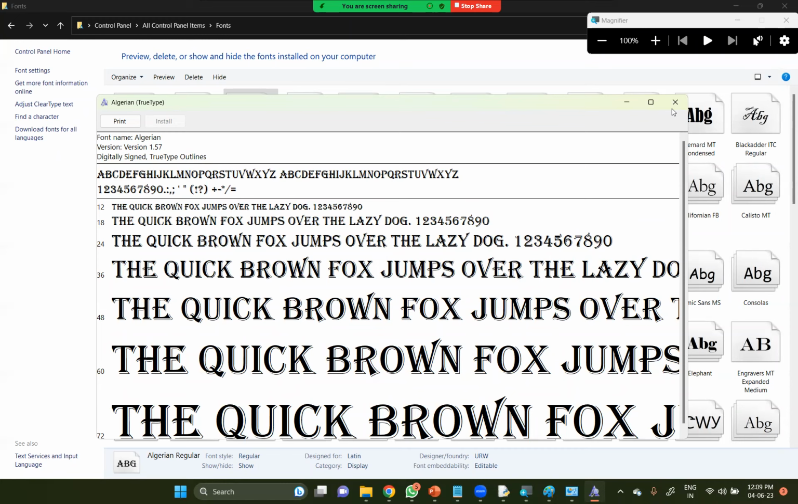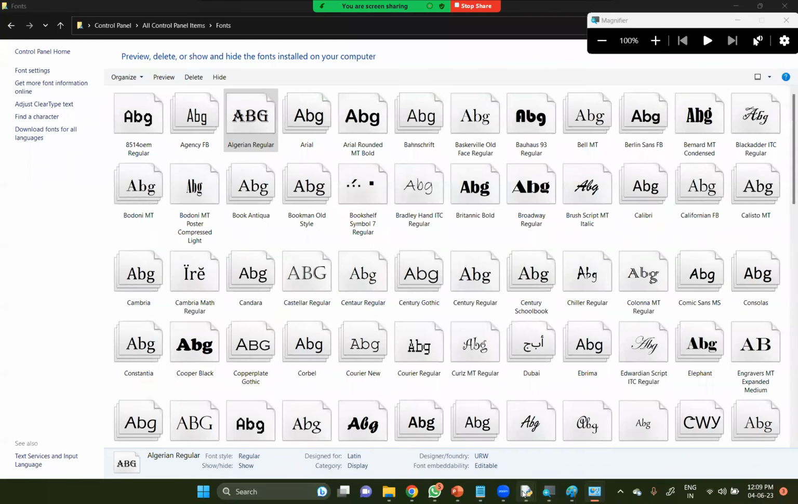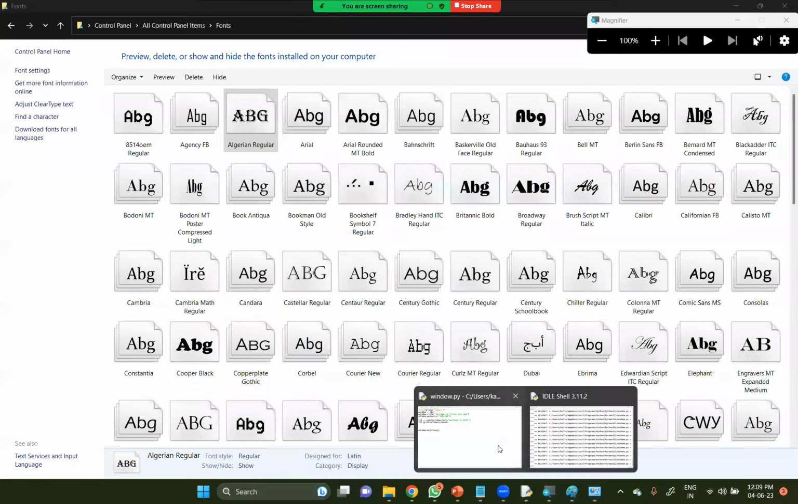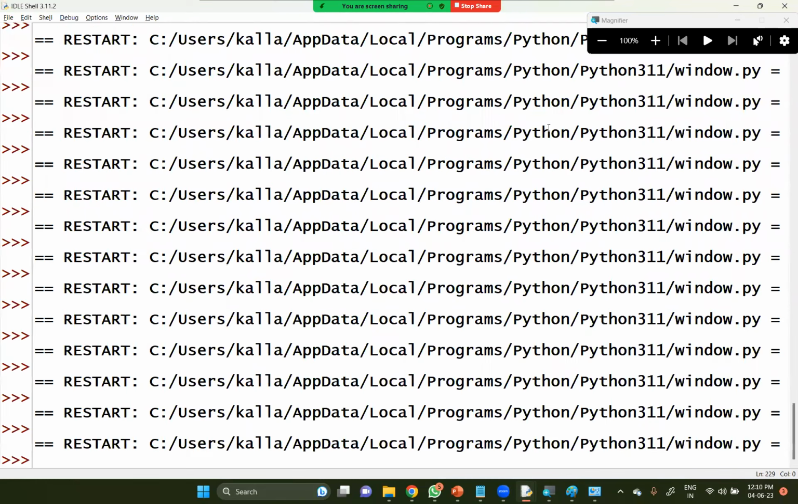Algerian. In the beginning, I'd like to show you the default font, followed by changing the name. The default font for any computer will be Arial. Welcome to RCE, followed by comma, font will be equal to, open parenthesis, within this one, Arial bold, comma, 20 is my size. In the beginning, 20 is my size. Let me execute this one for a while.